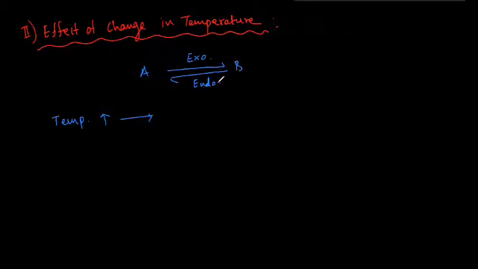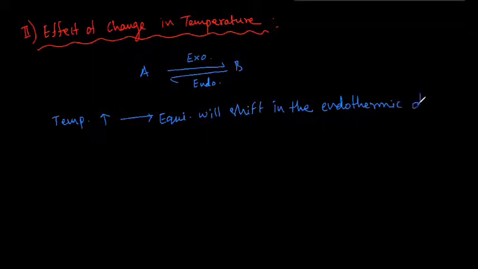Endothermic reaction means the reaction absorbs energy. Exothermic reaction means the reaction releases energy. So when temperature increases, equilibrium will shift in the endothermic direction.